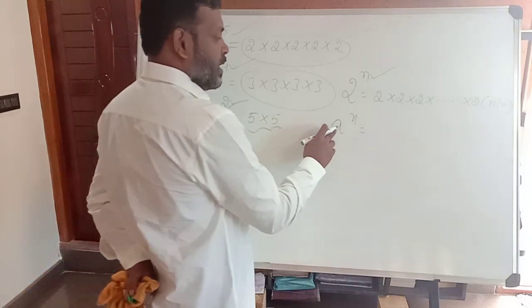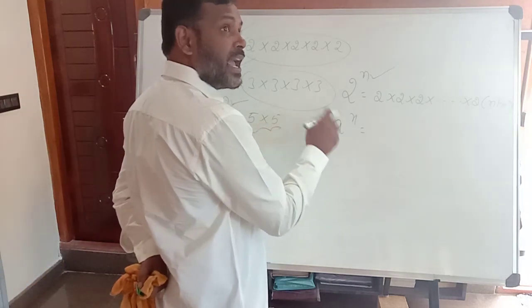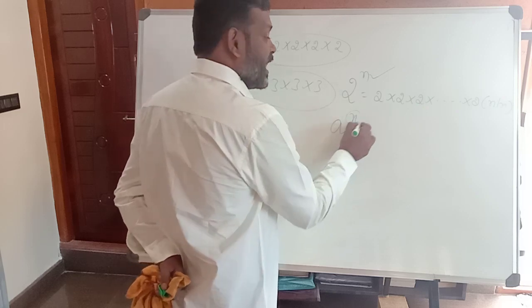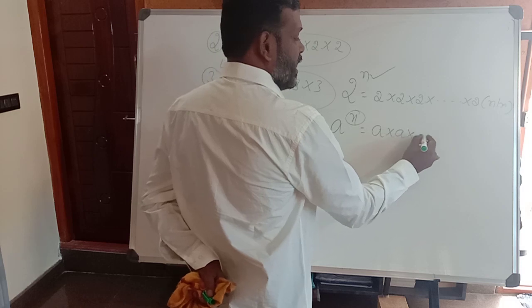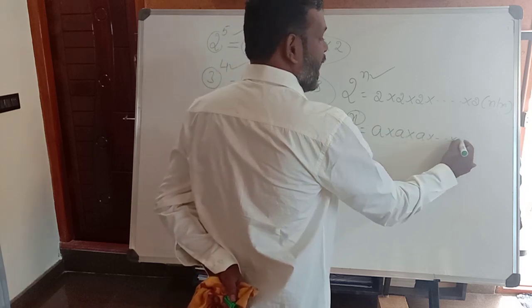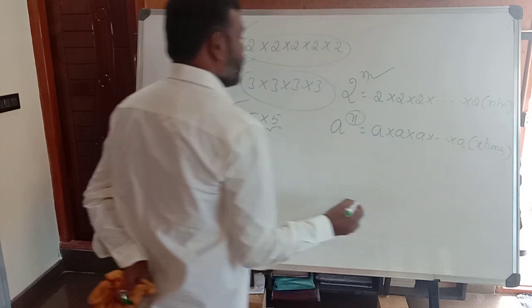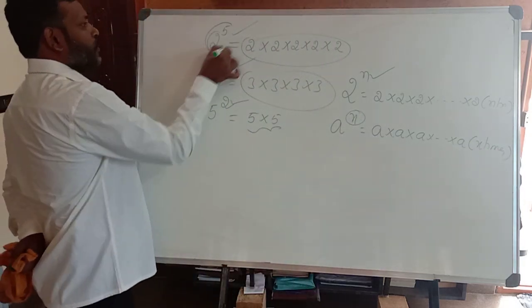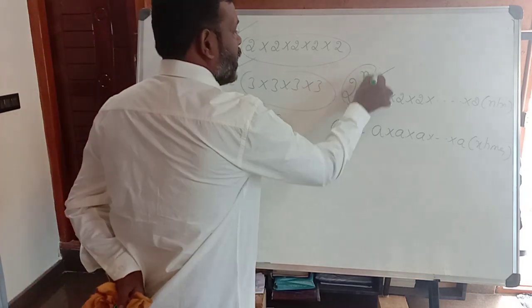This is nothing but multiply a repeatedly, how many times? X times. This can be written as a into a and so on into a, x times.